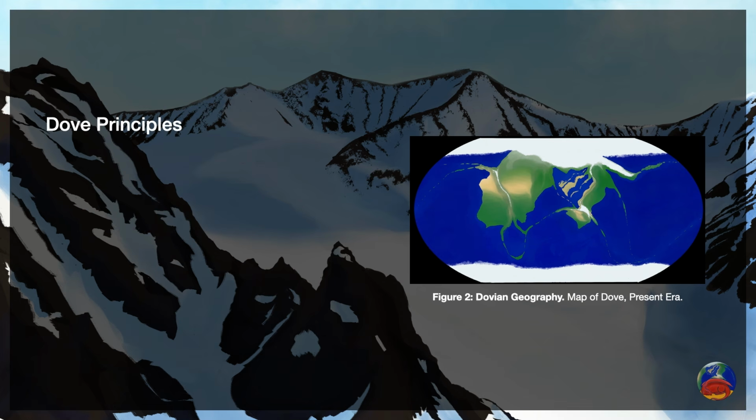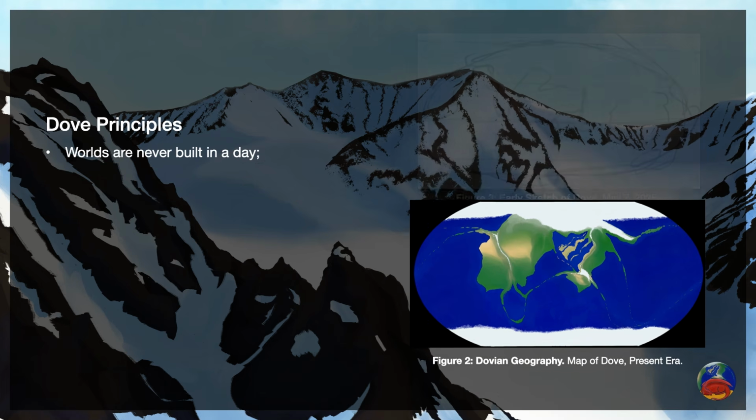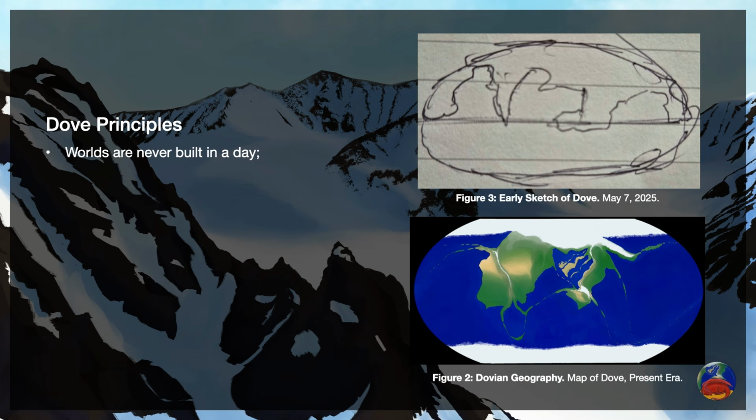To achieve these goals, it was important for me to do the legwork because worlds are never built in a day. It took me about 4 months of working evenings and weekends to go through all the steps that I used to create the project. I started doing early sketches in May of 2025, and that early work solidified my vision for the final arrangement of Dove's land masses and geographic features.